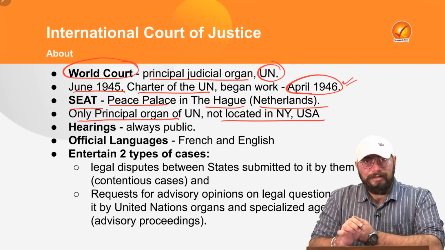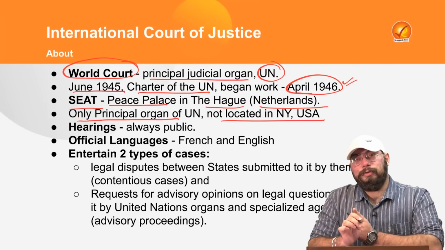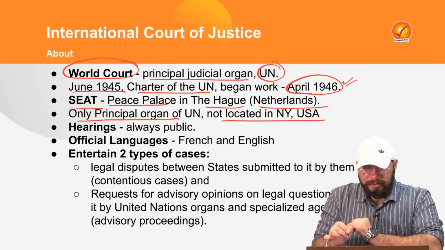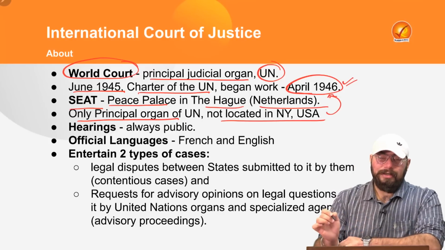It is headquartered in The Hague, Netherlands.